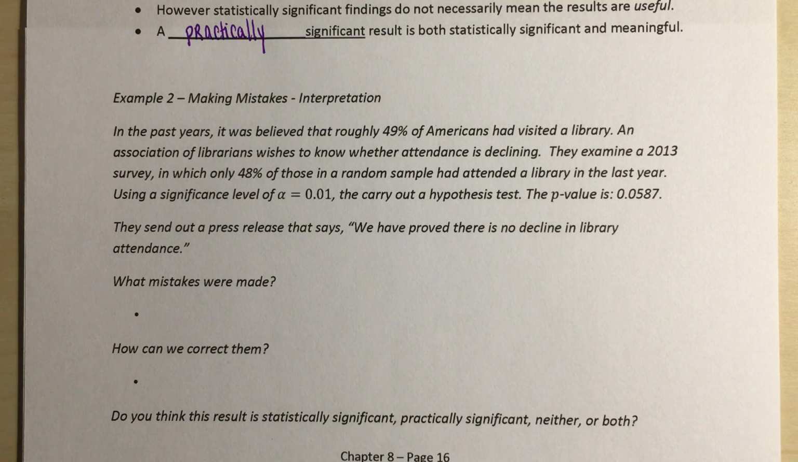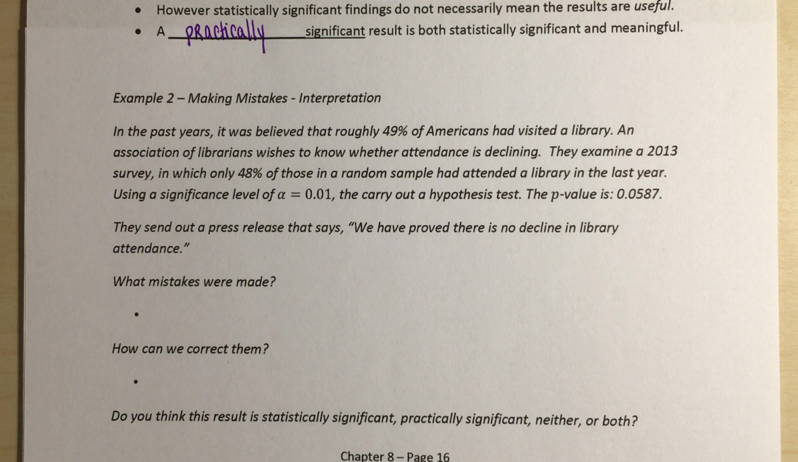The p-value is 0.0587. They send out a press release that says, "We have proved there is no decline in library attendance." What mistakes were made? How can we correct them? And do we think this result is statistically significant, practically significant, neither, or both?